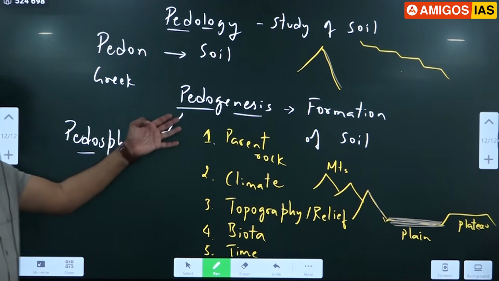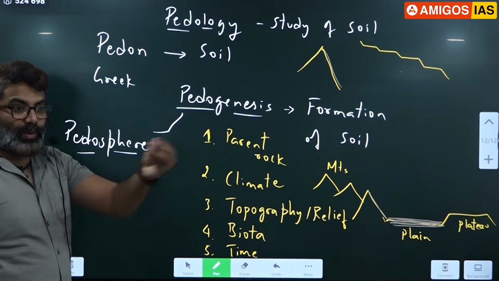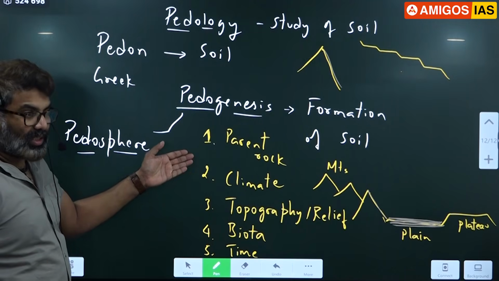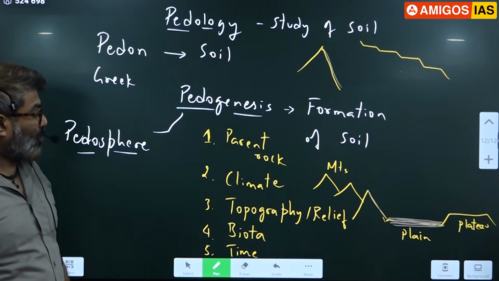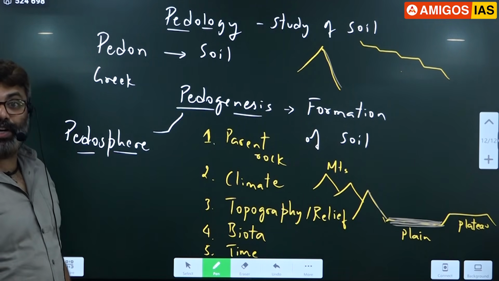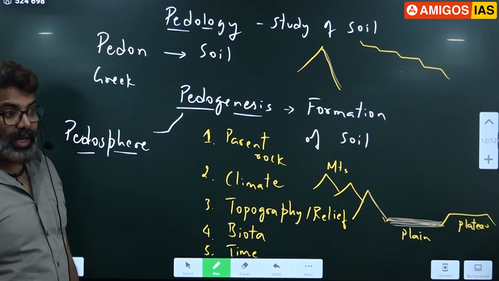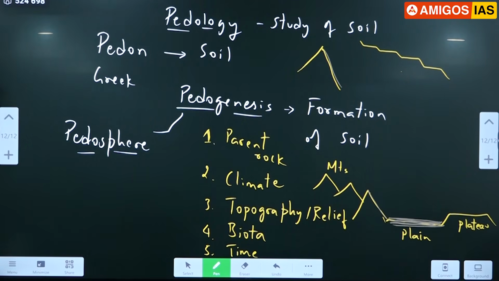Why? Because it takes a lot of time for the soil to form. Correct? Don't think soil will form in one day, it will take hundreds of years. So please remember, time also we have taken. That is the reason I was saying soil is a very rare and precious resource. Okay. So, pedogenesis.